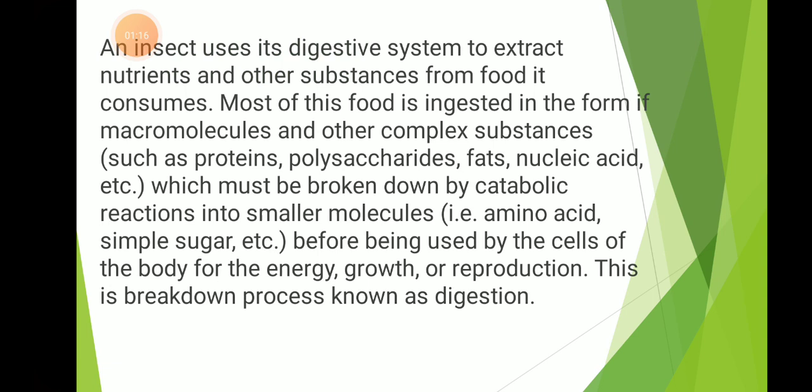An insect uses its digestive system to extract nutrients and other substances from food it consumes, but most of this food is ingested in the form of macromolecules and other complex substances such as proteins, polysaccharides, fats, nucleic acids, etc., which must be broken down by catabolic reactions into smaller molecules, for example amino acids, simple sugars, etc., before being used by the cells of the body for the energy, growth, or reproduction of this insect. This breakdown process is known as digestion.